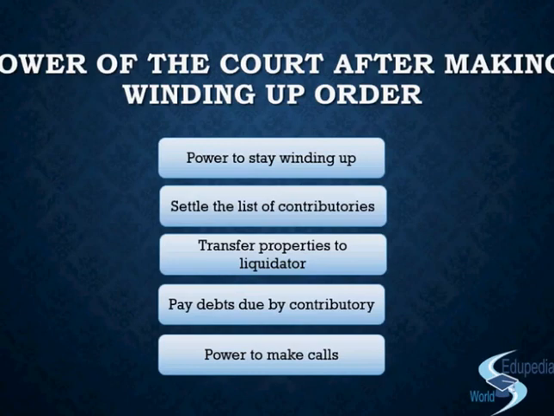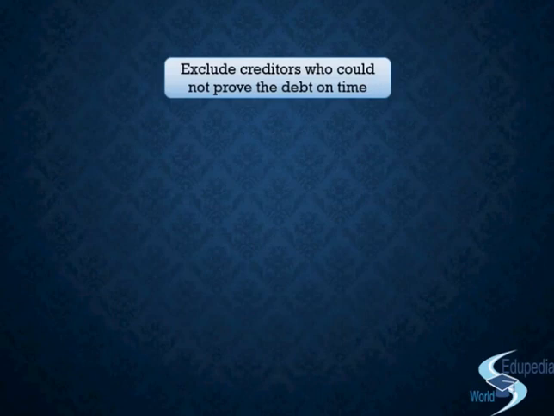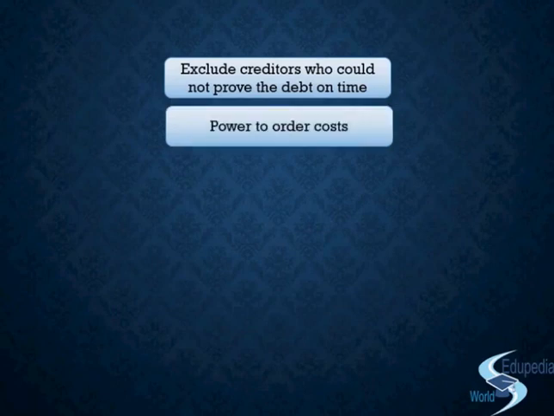Then we have the power to exclude the creditors who do not prove on time as to what they owe or as to what they are owed by the company. The court also has the power to order the cost of winding up.